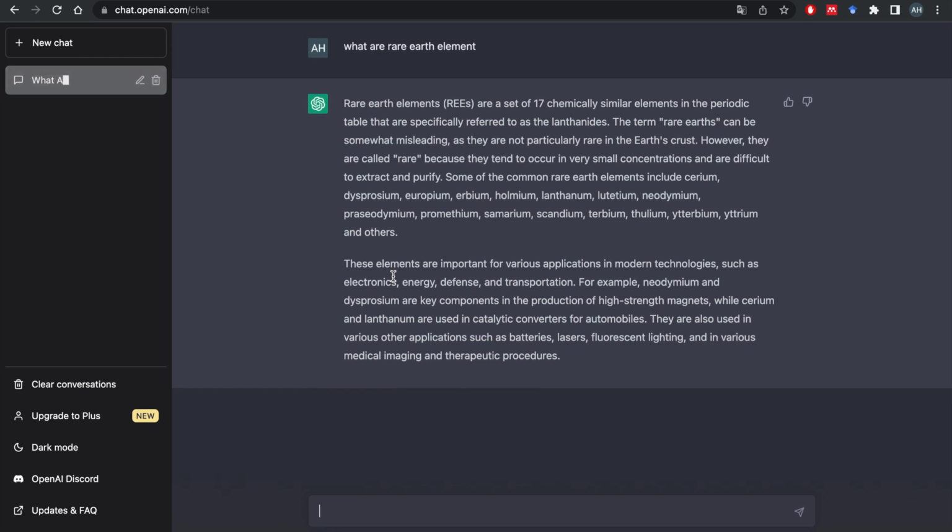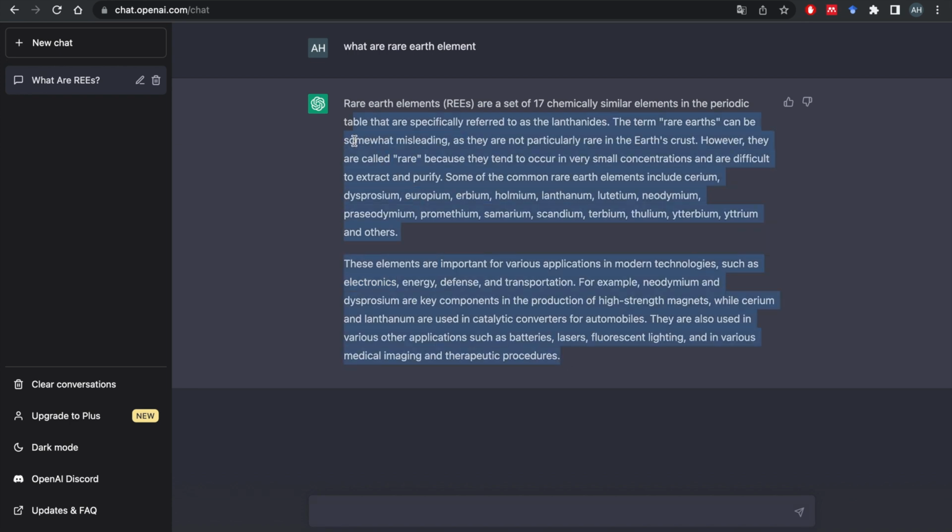These elements are important for various applications in modern technologies such as electronics, energy, defense, and transportation. So they're very strategic. For example, key elements producing high-strength magnets, while cerium and lanthanum are used in catalytic converters for automobiles. They're also used in various other applications such as batteries, lasers, fluorescent lighting, and in various medical imaging and therapeutic procedures. So you see, that's a good start.